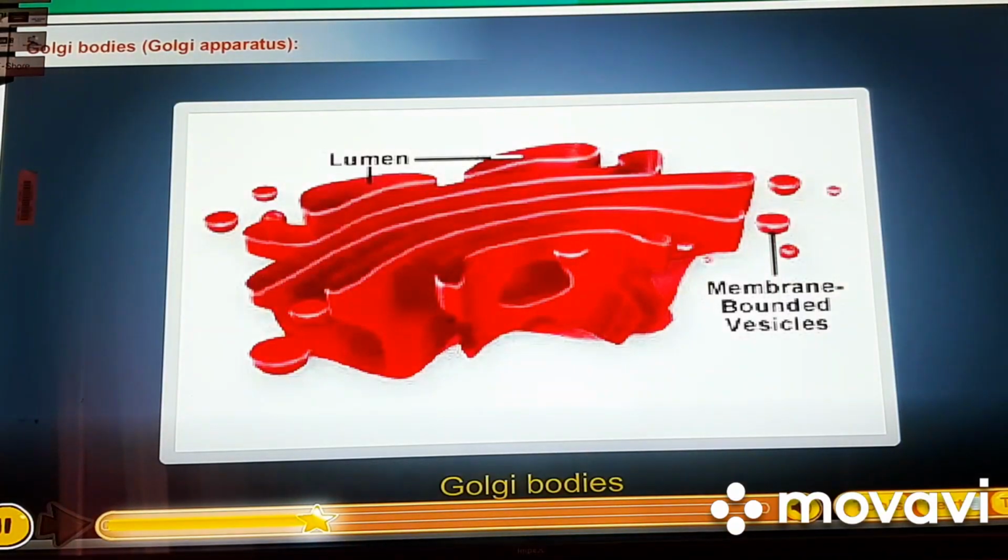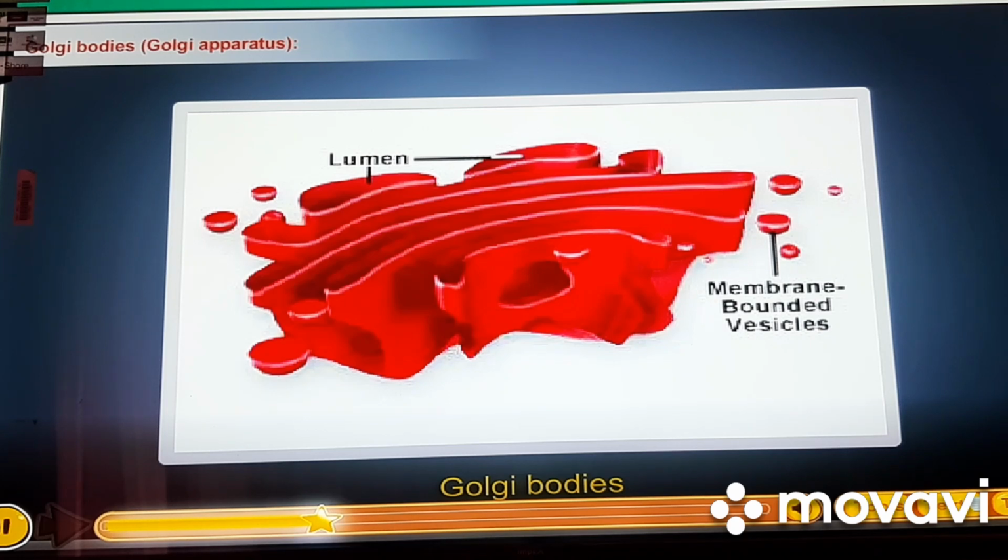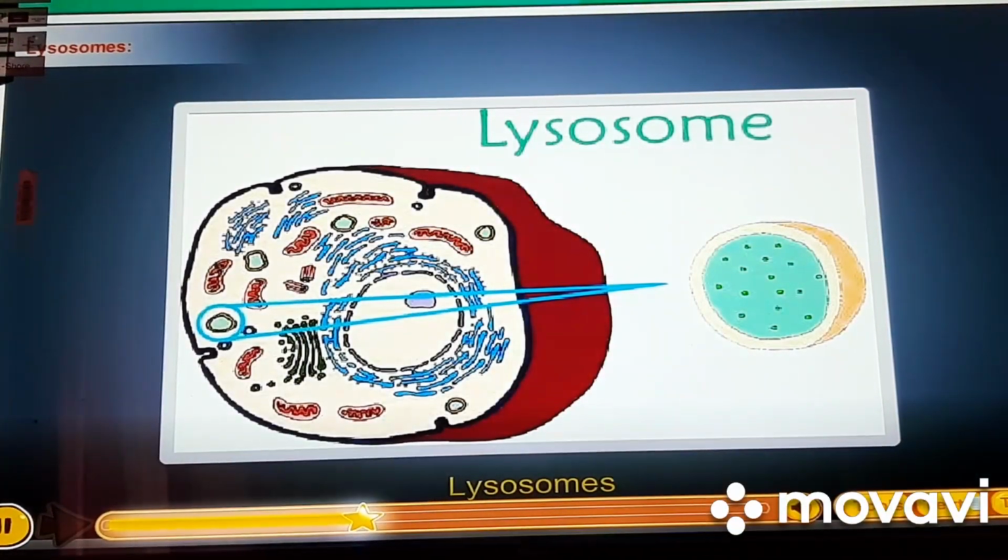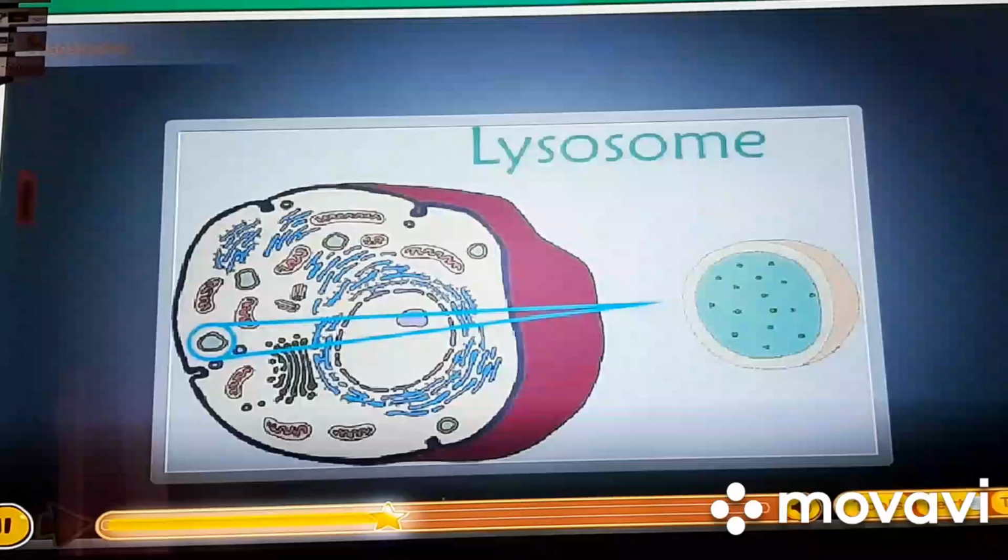Golgi bodies, Golgi apparatus. These are made up of tubules and vesicles and are responsible for the secretion of chemical substances like enzymes, hormones, and proteins. In plants, Golgi bodies are called dictyosomes. Lysosomes destroy foreign particles which enter the cell. Lysosomes are also known as suicidal bags because they digest their own cell if the cell gets damaged.